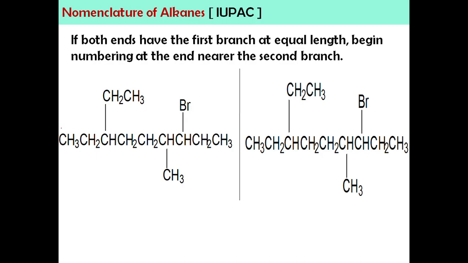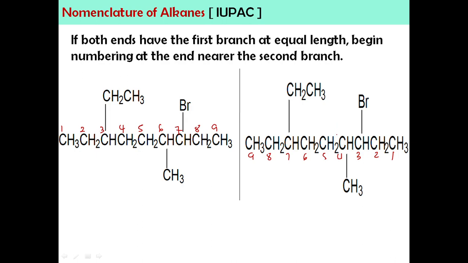Okay, kalau kita start numbering from here, 1, 2, 3, 4, 5, 6, 7, 8, 9. So this is the first case. So let's say kalau saya start daripada hujung yang lagi satu, 1, 2, 3, 4, 5, 6, 7, 8, 9. Jadi, kalau awak tengok dekat sini, first substituent is at carbon number 3.